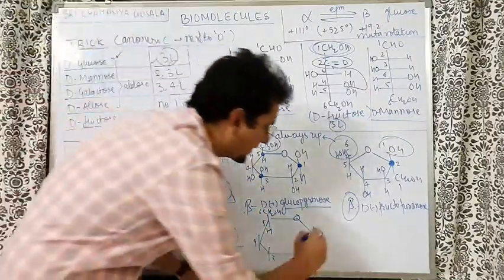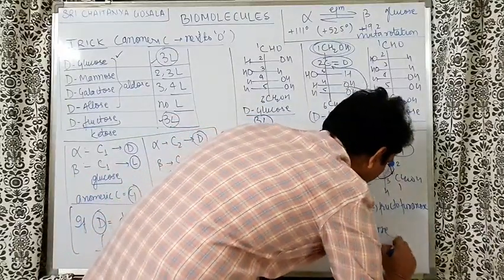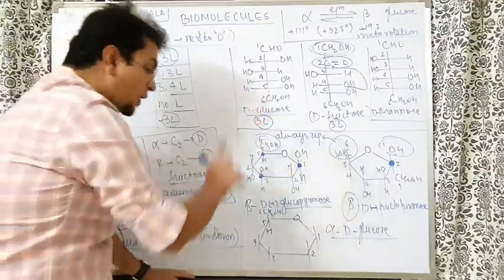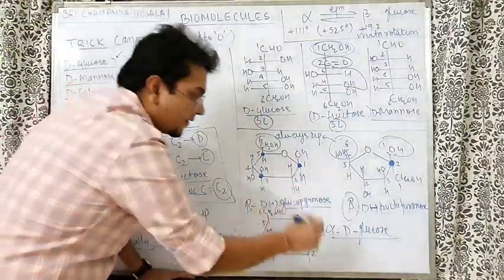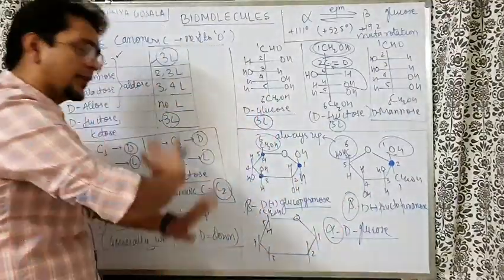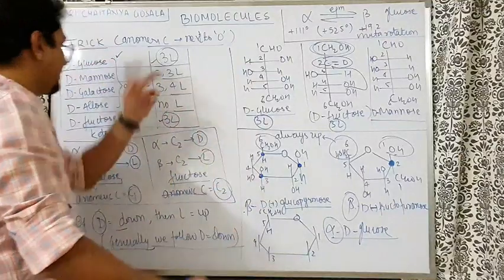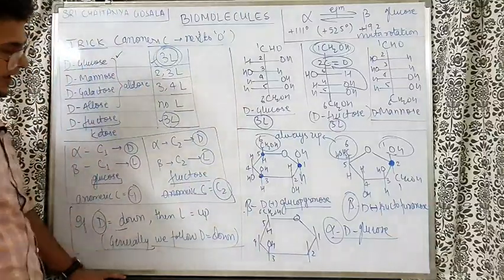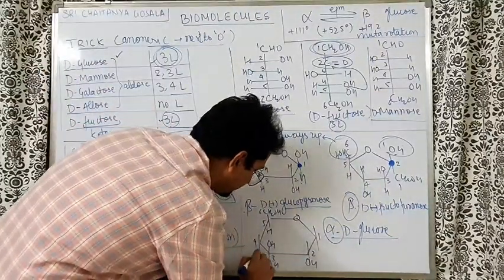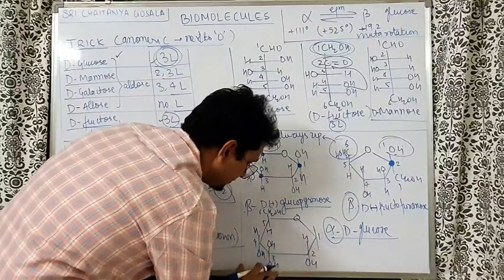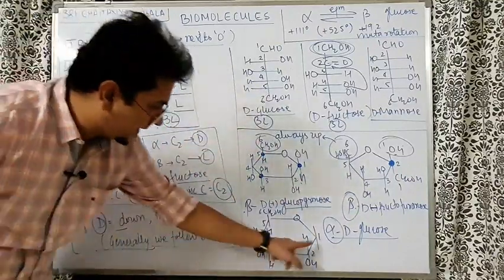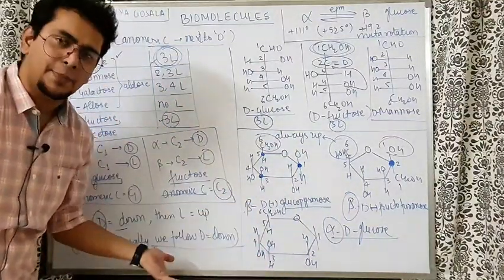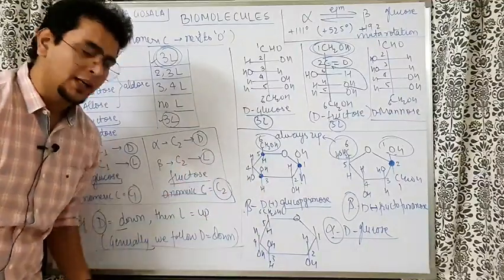Going ahead, I want to write the structure of alpha D glucose. Understand fructose is levorotatory, that's why the negative sign is coming here, minus 92.5 degree. So when I have to write alpha D glucose, for alpha I will talk at the last. Firstly, I will use the trick for glucose: 3L. So 1, 2, 3. 3L means up, and all the remaining are D. D means down. So second one down, third one up, fourth one down. You don't have to mark them separately. Second and fourth do not even matter. Third up, remaining down.